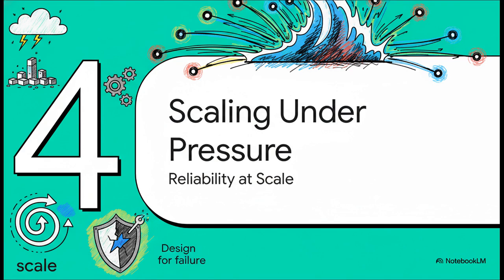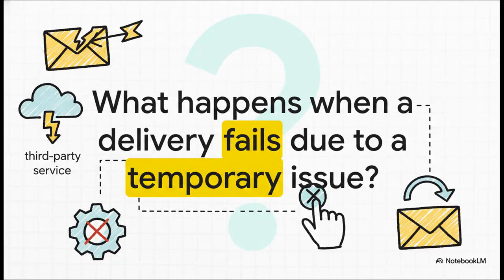Okay, so the basic path is there, but making it work for one user is easy. How do we keep this thing from just collapsing when a million requests hit it at once? That's what this section is all about, designing for failure and for scale. So, let's talk about the thing that's going to happen all the time.